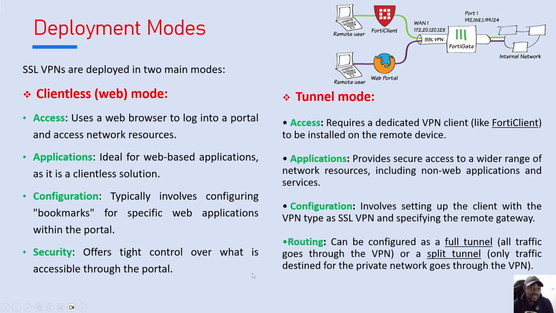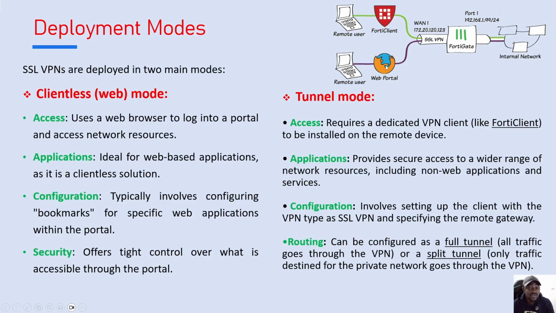So what are the deployment modes? We mainly have two deployment modes: the clientless, also known as the web mode, and the full tunnel mode. For the clientless web mode, as you can see from this image, if you decide to implement your SSL VPN using the clientless mode, it means you don't need to install any app on your workstation. Through your web browser, you will be able to connect to your remote FortiGate, then enter your credentials. Once the credentials are good, the FortiGate will let you access the company internal network.